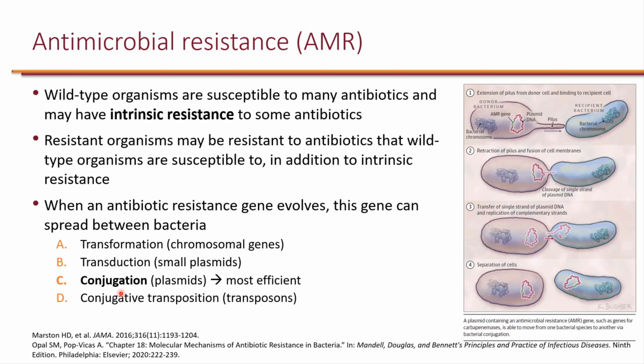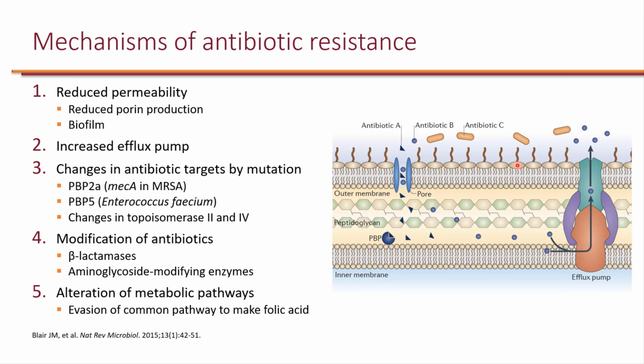In conjugation, which is the most efficient way of transferring resistant genes to other species, self-transferable plasmids mediate direct contact by forming a mating bridge between cells. You can see in the picture on the right-hand side the different steps of conjugation. Lastly, there can be conjugative transposition. As opposed to chromosomes and plasmids, transposons are specialized sequences of DNA that possess their own recombination enzymes, allowing transposition or hopping from one location to another, independent of the recombinant enzymes of the host.